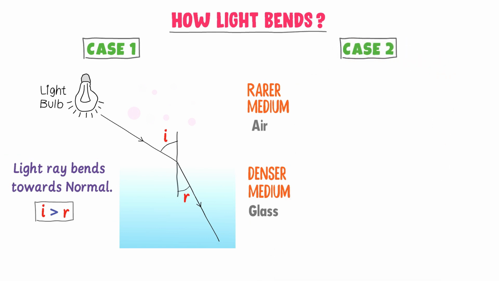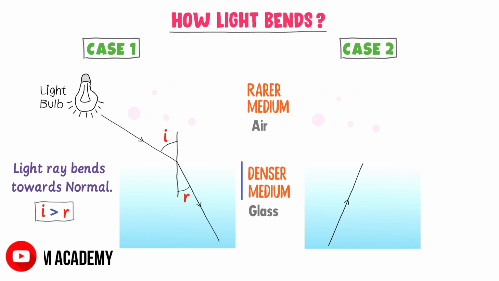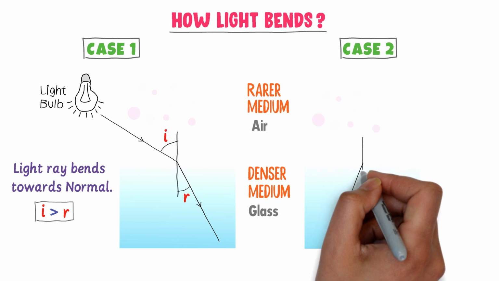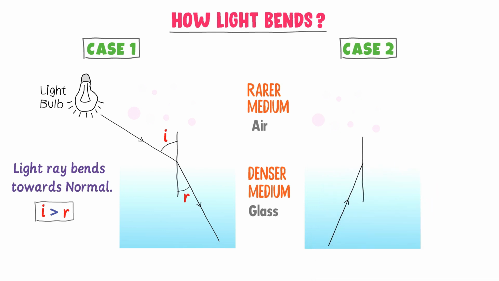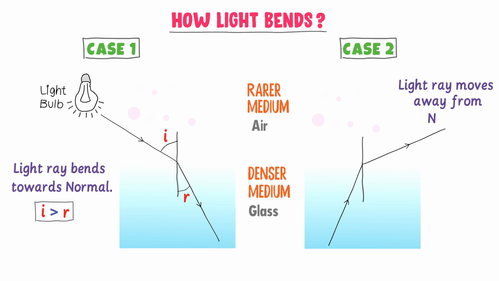Now consider second case. Let in this case, the incident light ray be present in the denser medium like glass and it moves towards the rarer medium like air. It hits the surface of the glass at point of incidence. I draw a perpendicular line. Now light wants to keep its straight motion, but it cannot. Because the speed of light changes, the light will move away from the normal.